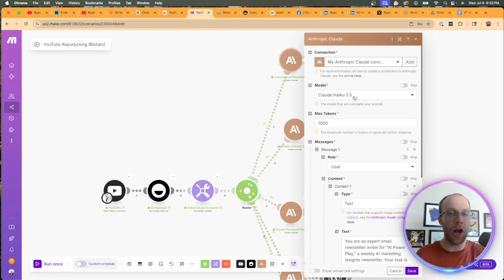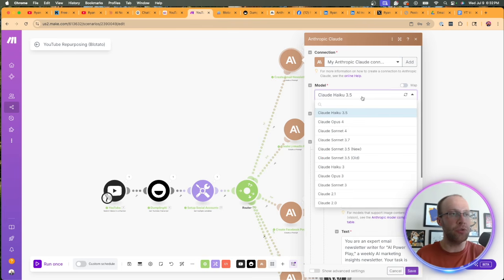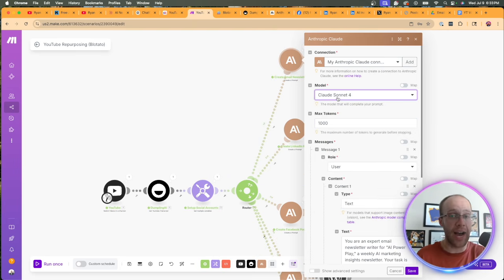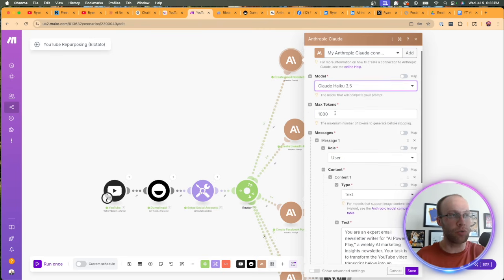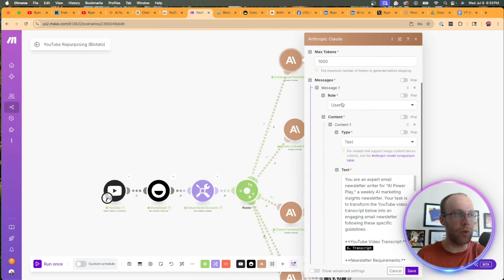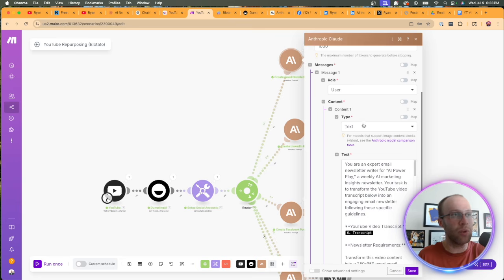Here's a quick little automation tip. I'd recommend using cheaper models whenever you're testing. Claude Haiku 3.5 is one of Anthropic's cheaper models on the API pricing side. But if I'm actually running this in real time and using it, I would be using Claude Sonnet 4. That is Claude's best model right now for copywriting. But since we're going to test, I'm going to do Claude Haiku 3.5. Just put it at 1,000 for max tokens. For the role, we want user. For the content, we want text.